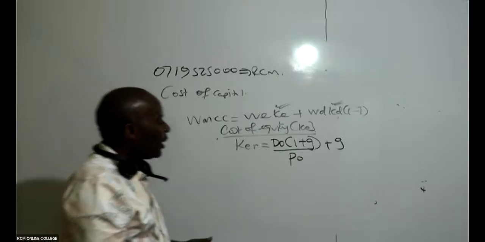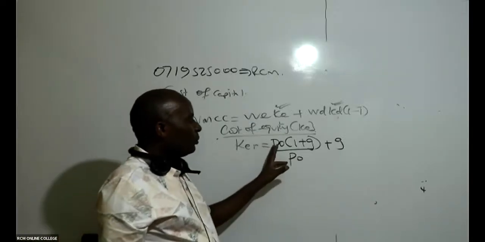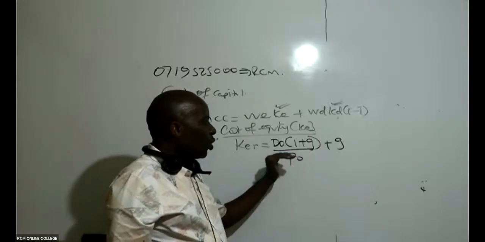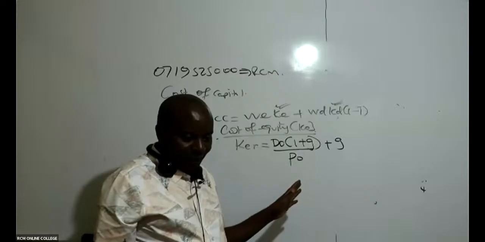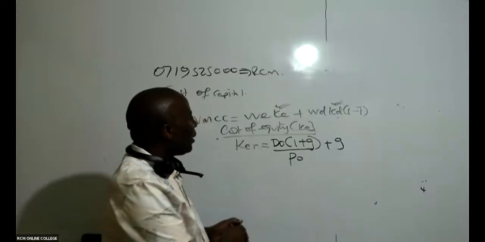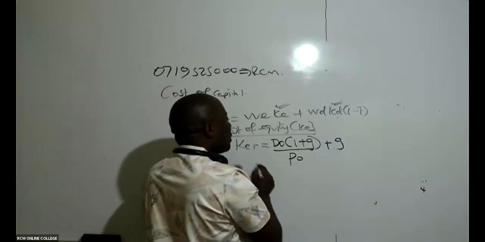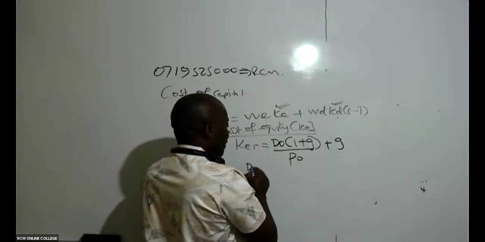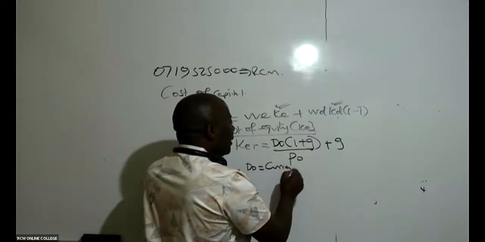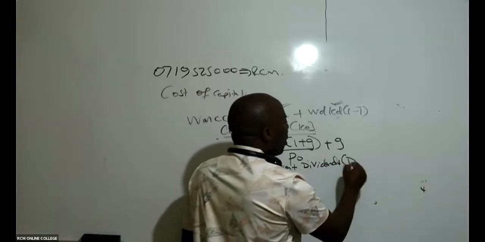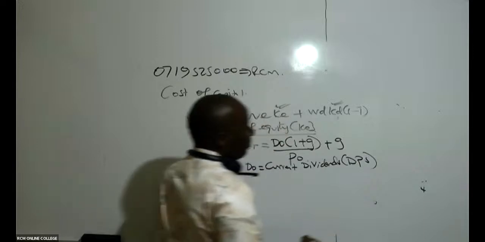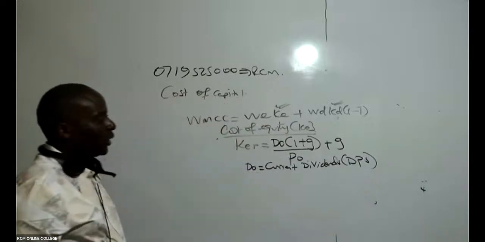Cost of equity retained earnings: you take D0 times (1 plus g), all over P0, plus what we call g. Remember that this D0 stands for the most recent dividends, the current dividends, what we call the DPS.